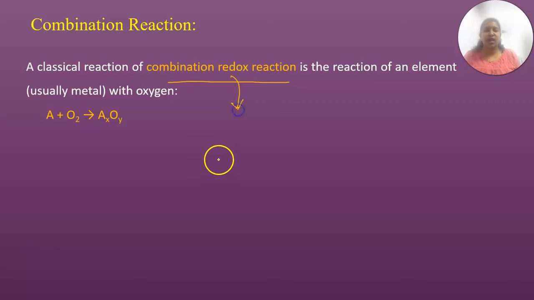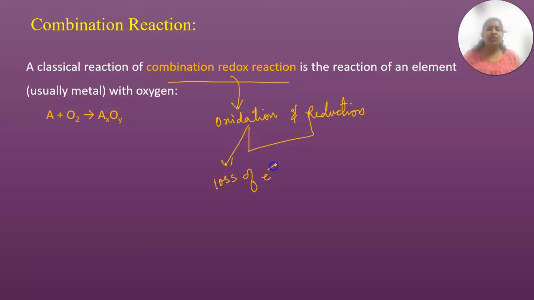What is meant by a redox reaction? A redox reaction is one where oxidation and reduction take place in the same reaction. Those reactions we call redox reactions. Oxidation is loss of electrons, and reduction is gaining of electrons. In these combination reactions there will also be some combination redox reactions, and for that we have examples.